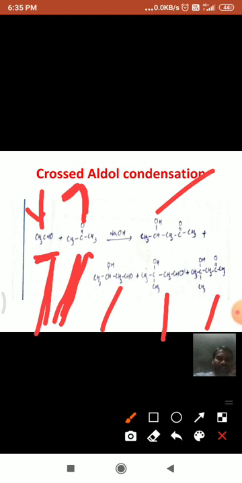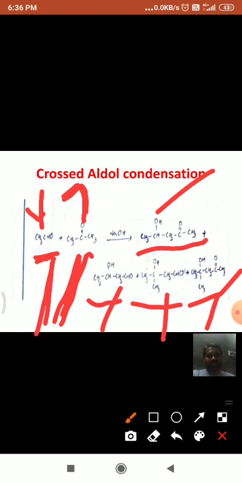The first one is the product formed by the condensation of acetaldehyde and acetone. This is the condensation between acetaldehyde and acetone. And the second is formed by the condensation between two acetaldehyde molecules. And if we go to the third, the condensation between ketone and aldehyde, that is acetone and acetaldehyde. And this is the condensation between two acetone molecules.